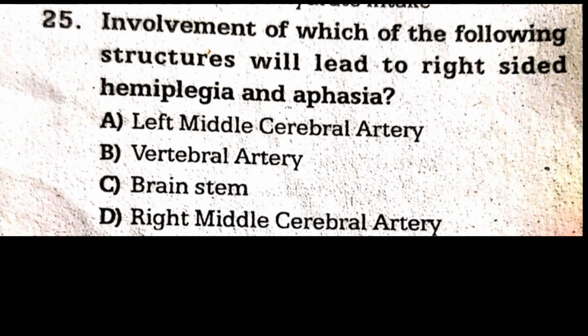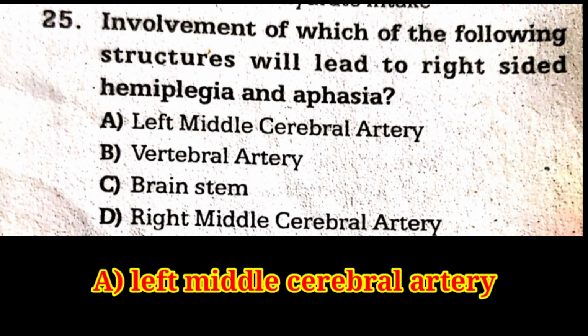Question number 25. Involvement of which of the following structures will lead to right side hemiplegia and apraxia? Option A, left middle cerebral artery. Option B, vertebral artery. Option C, brain stem. Option D, right middle cerebral artery. The answer is option A, left middle cerebral artery.